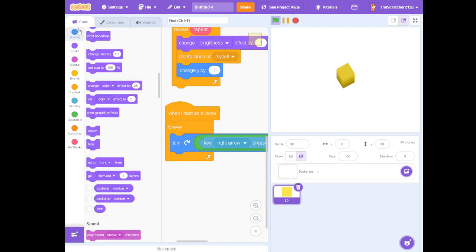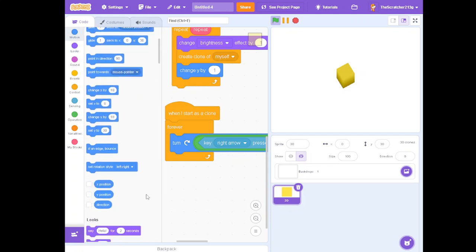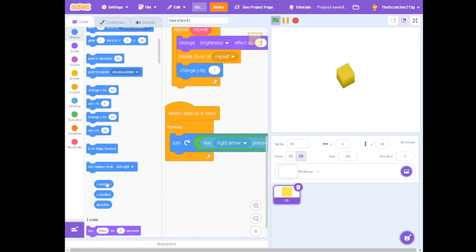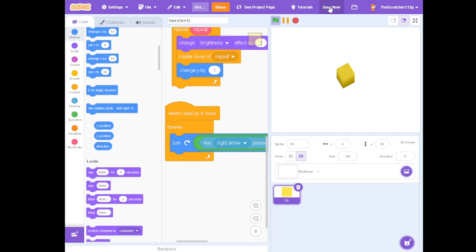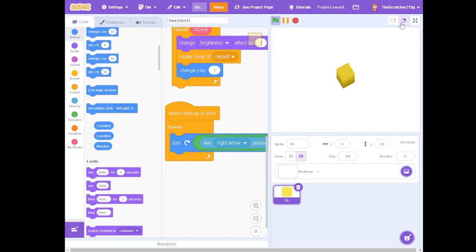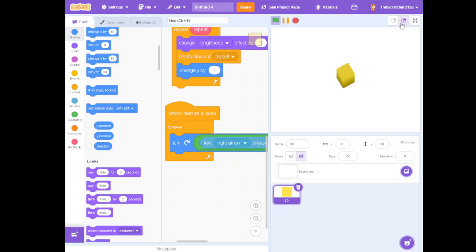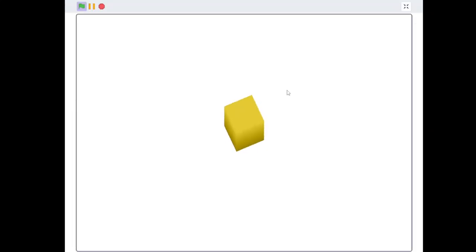But yeah, it works pretty fine. If you want to know where the X and Y position are, you could just say what it is, but I'm not going to do that. So yeah, this is looking good. As you can see, it works on every angle.